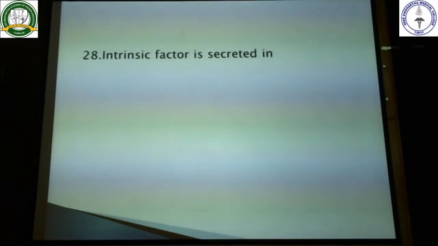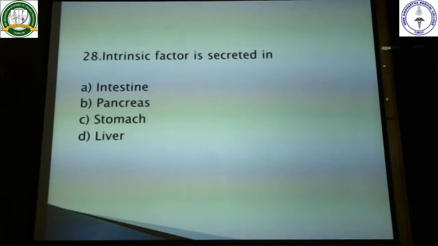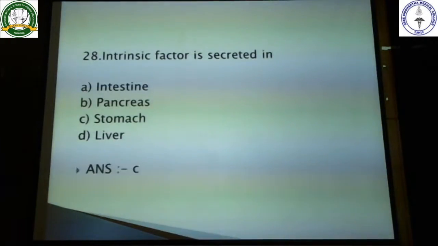Next, going to the next question. Intrinsic factor is secreted in, just now we discussed about it, in stomach. So it has to be stomach. So here the option is C.